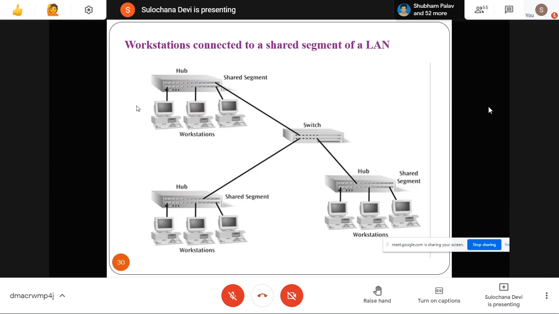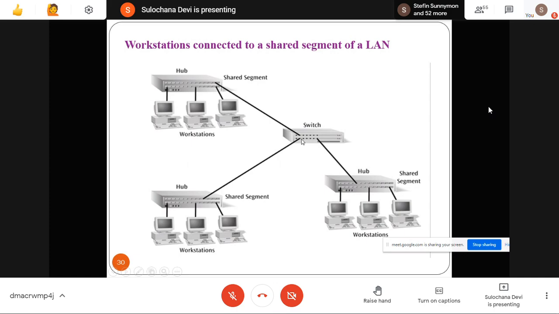So this is how you can connect different workstations. Here, this is one type of network using a hub. These three networks together you can connect using the switch. So if this machine wants to send something to this machine, it will forward to this switch.